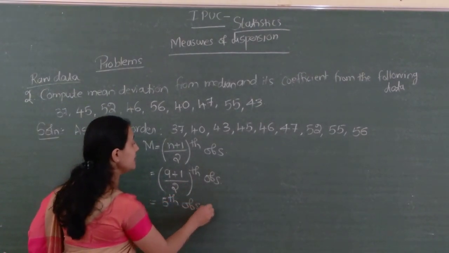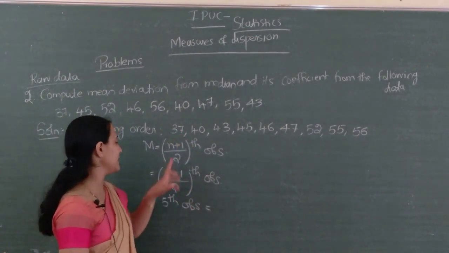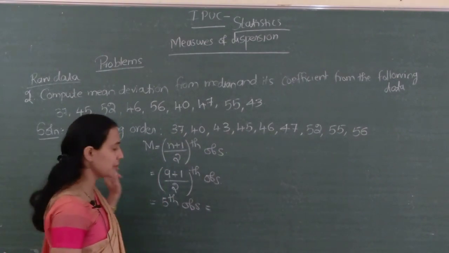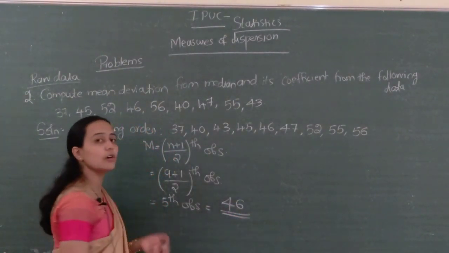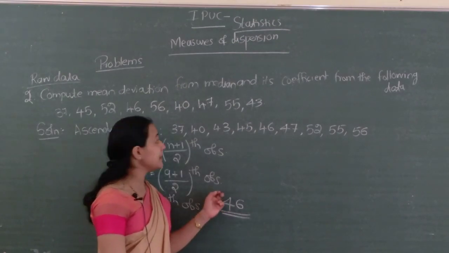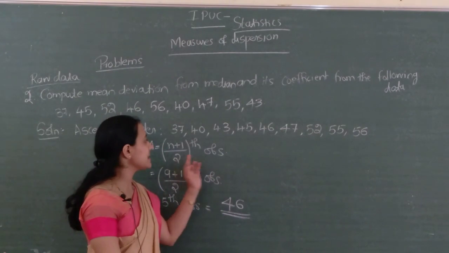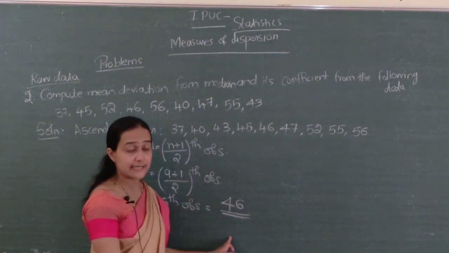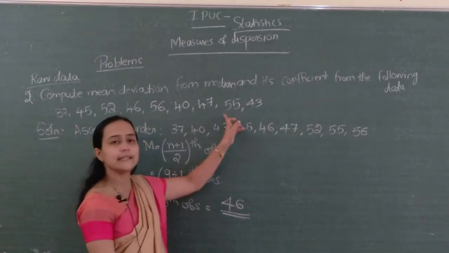Fifth observation in which one? In the ascending order, in the array. 1, 2, 3, 4, 5. The fifth observation is 46. So our median equals 46. Clear na? So first arrange the observations in ascending order, next apply the formula of median. The answer is 46, in the arranged series, not in the problem.